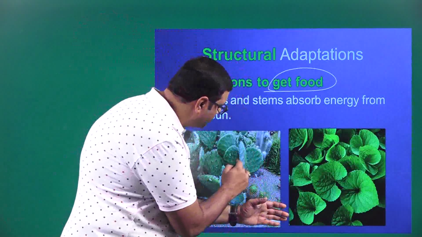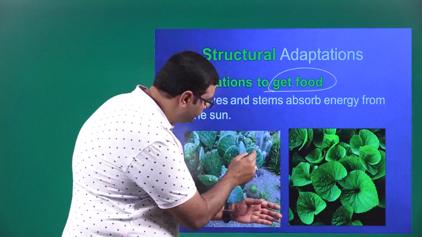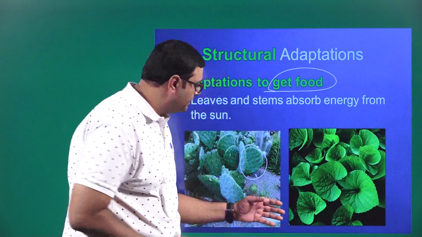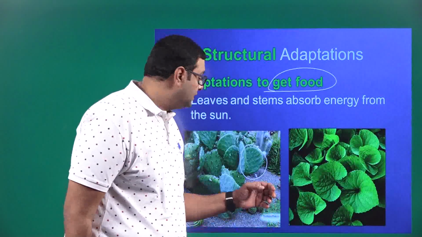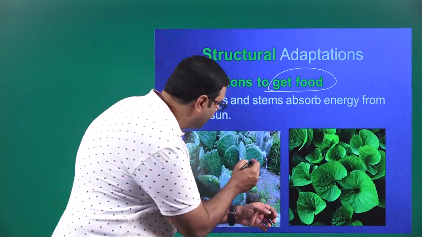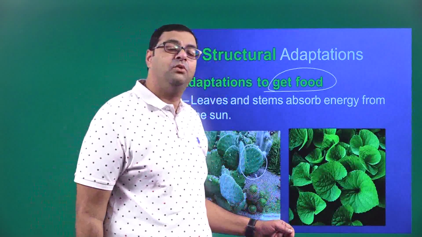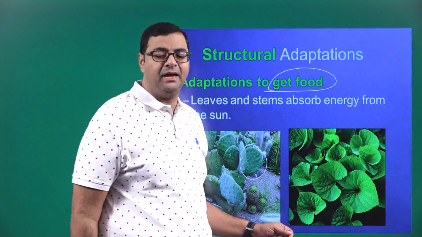This cactus plant has a stem. This is a modified stem. Now this modified stem has thorns. Those thorns are basically the leaves.